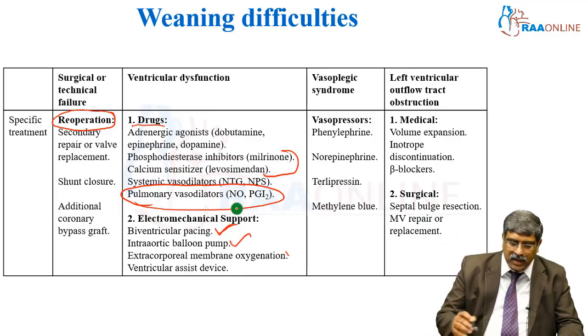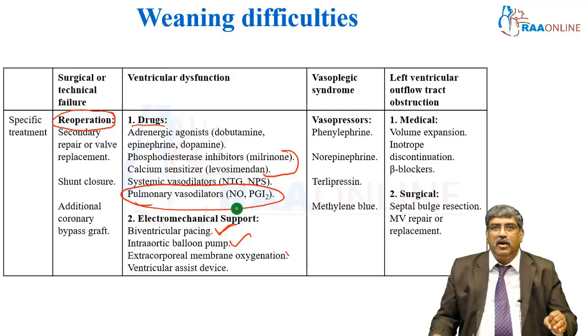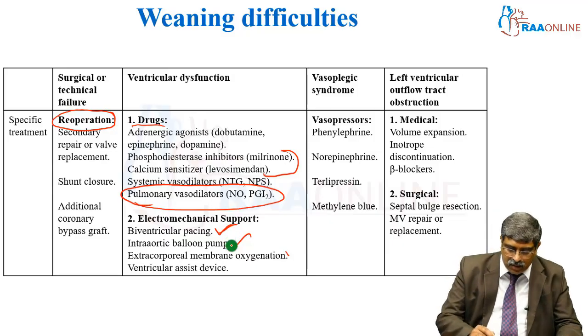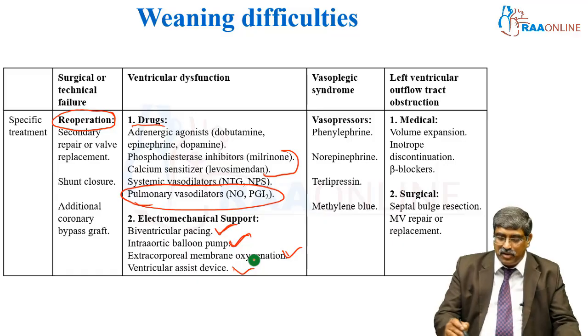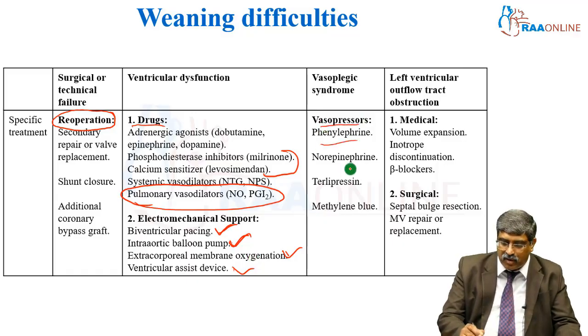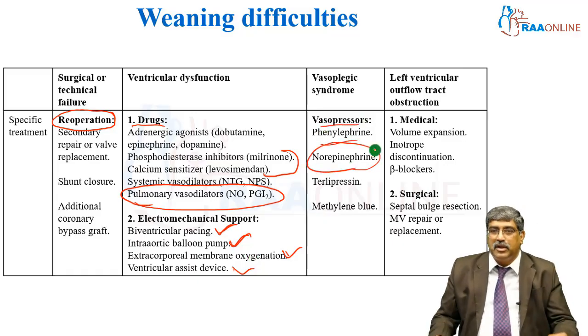Coming to electromechanical support, you should go for biventricular pacing, intra-aortic balloon pump, extracorporeal membrane oxygenator and VAD, ventricular assist device. In case of vasoplegic, you go with vasopressor, phenylephrine, norepinephrine and methylene blue.